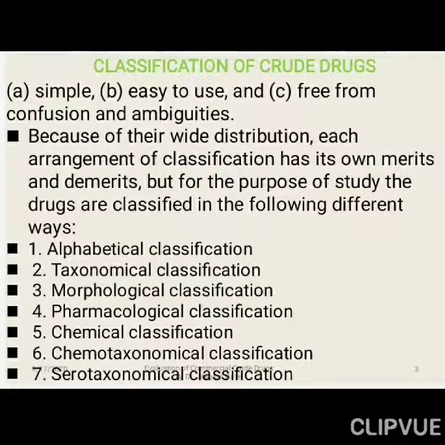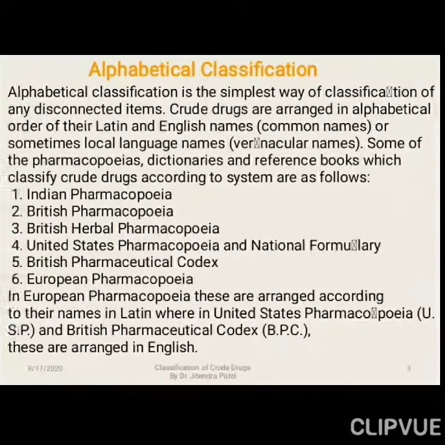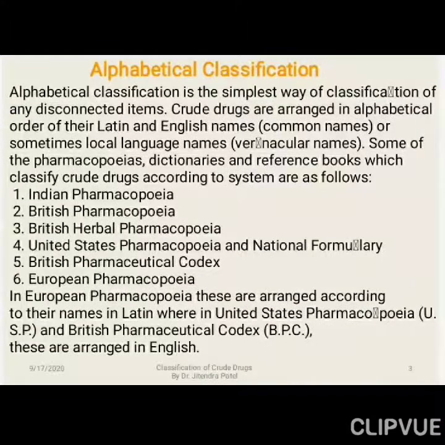So what is the kind of chemical variation that we are adding into the chemotaxonomical, where it comes to the serotaxonomical classification. Sera means protein, so what is the type of protein? At the same time we are considering the taxonomical details of that particular plant, so that is called serotaxonomical. Like that, 7 types of classification we are going to discuss.